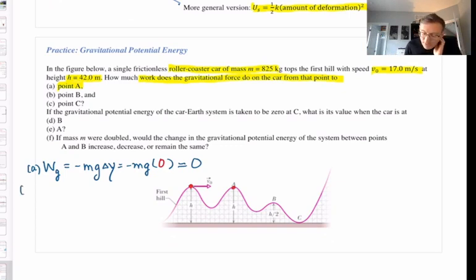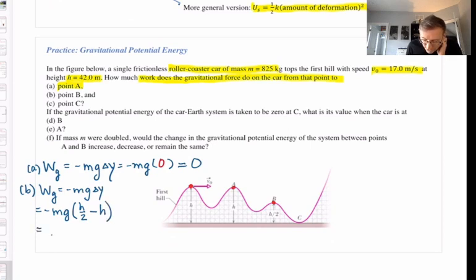B. What's the work done by the gravitational force on the car from the starting point to point B, the top of that hill there, which is only at a height of h over 2? So, work done by the gravitational force is negative mg delta y. That's negative mg times y final, h over 2, minus y initial, h.